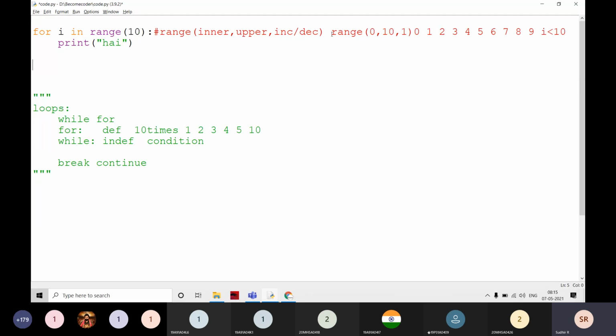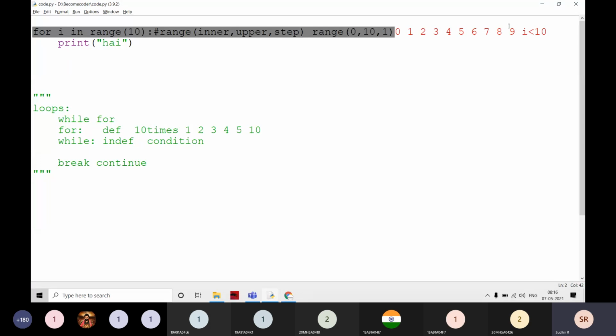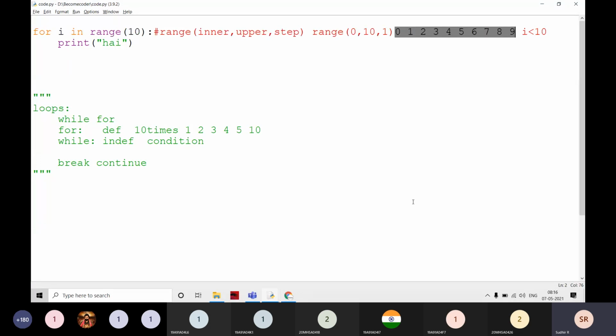If I take a single value, it is the upper value. The lower value is taken as 0 by default, and the increment and decrement is always 1. That is the step count. The increment and decrement is the step count, like step 1, step 2, step 3. That means every time it is incremented by 1, which is the default here.